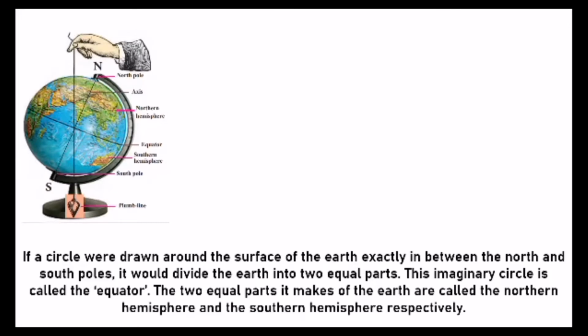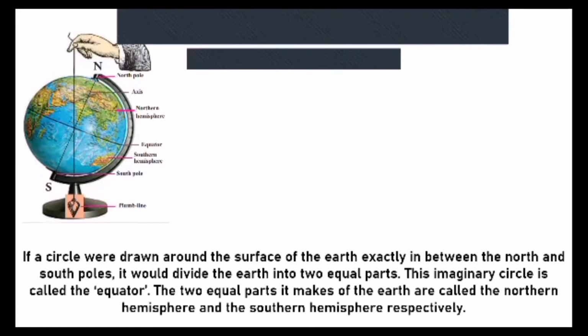If a circle were drawn around the surface of the Earth, exactly in between the north and south poles, it would divide the Earth into two equal parts. Now, this imaginary circle is called the equator. The two equal parts it makes of the Earth are called the northern hemisphere and the southern hemisphere, respectively. Now, can you see there is a perfect line?